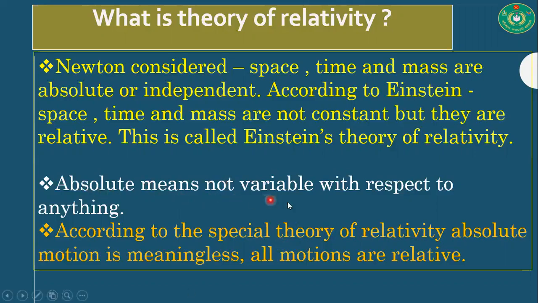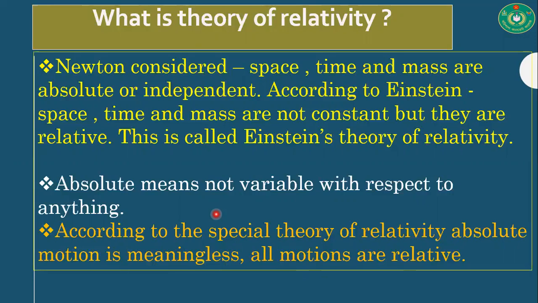Absolute means not variable with respect to anything. According to the special theory of relativity, absolute motion is meaningless. All motions are relative. Dear boys, we have to know relative motion before starting relativity. Suppose one of two trains standing side by side in a station starts moving.